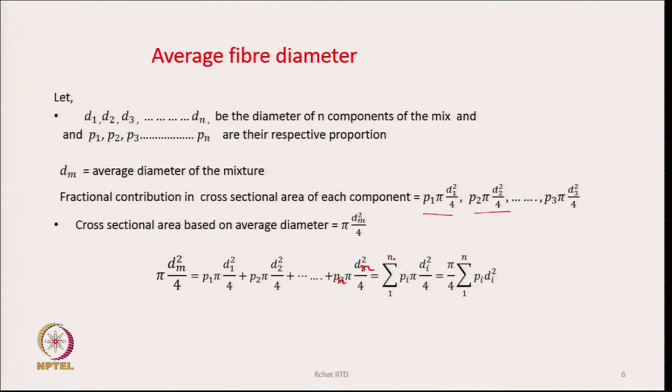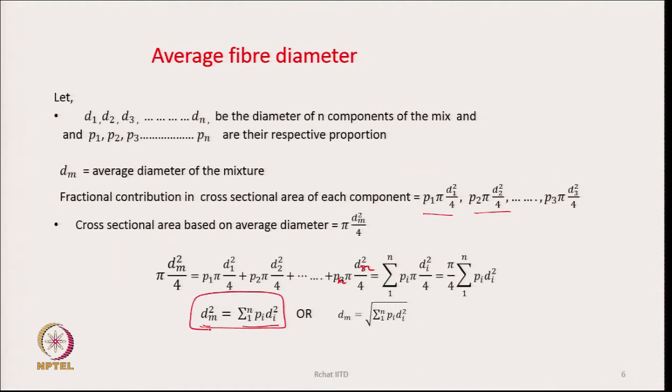What will be, pi by 4 being constant, we can take it out. So, within sigma we have Pi di square, i varying from 1 to n, and from there, what is dm square? Because pi by 4 and pi by 4 will cancel, therefore dm square is sigma Pi di square.